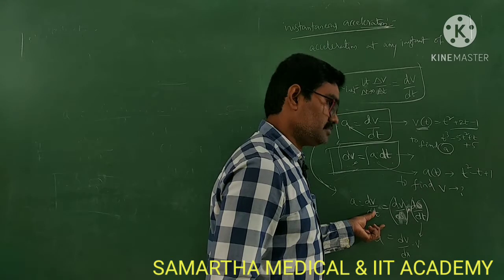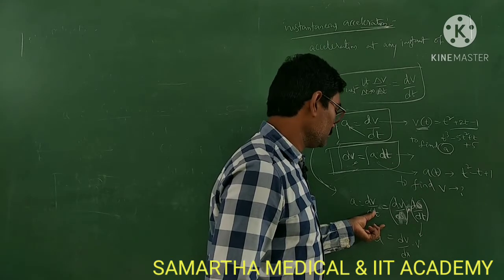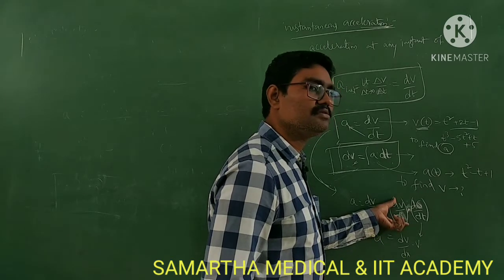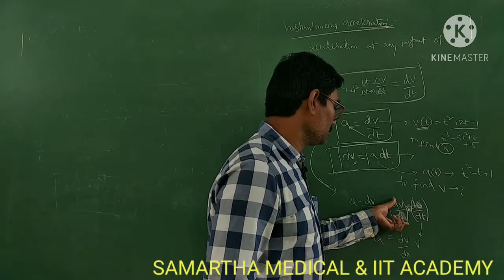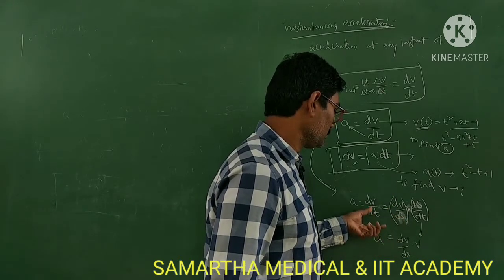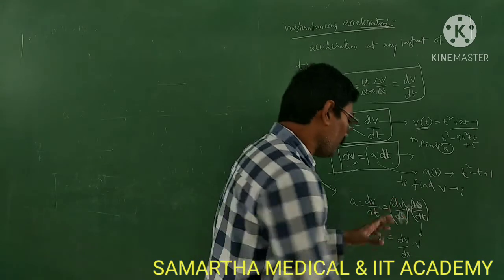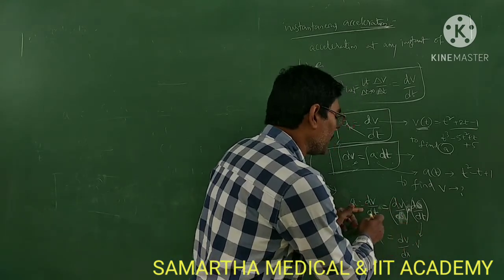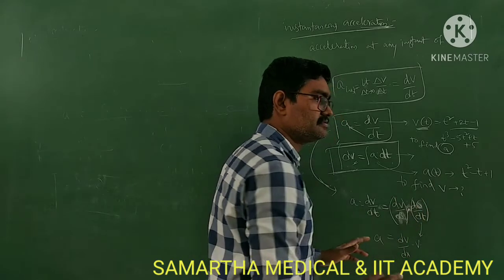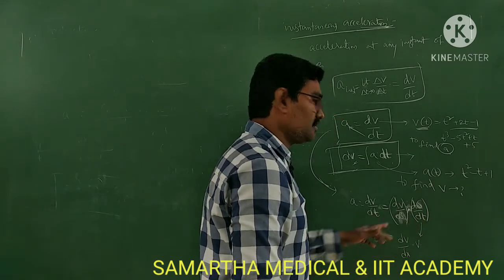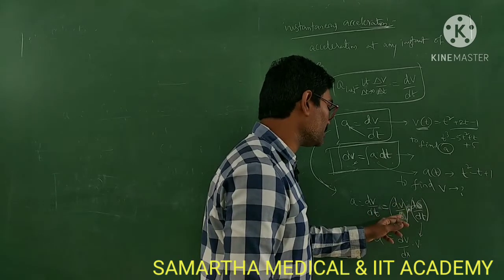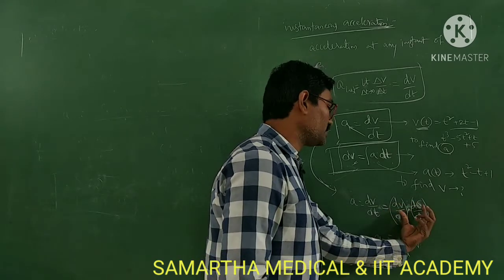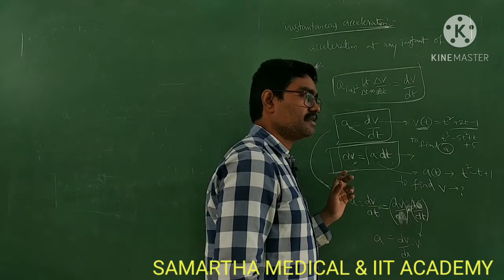What I am doing is dividing and multiplying by ds. So what will happen? dv by ds into ds by dt. The ds cancels out and you get the same thing again. I have written it like this.